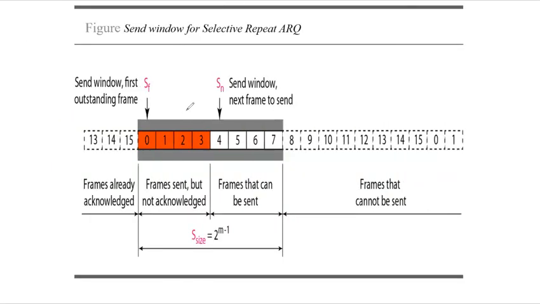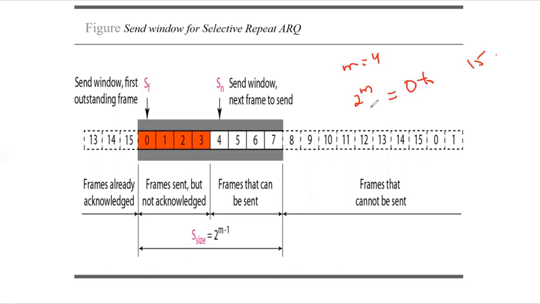For example, if m is equal to 4, then the sequence numbers go from 0 to 15, which is 2 power m.